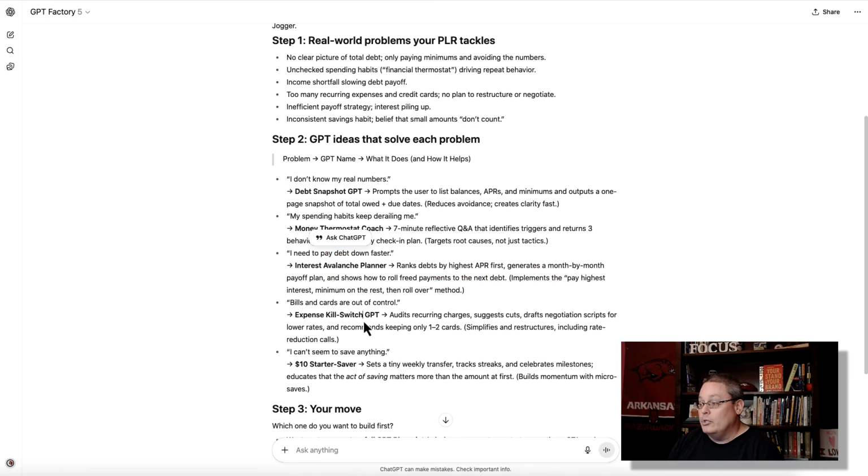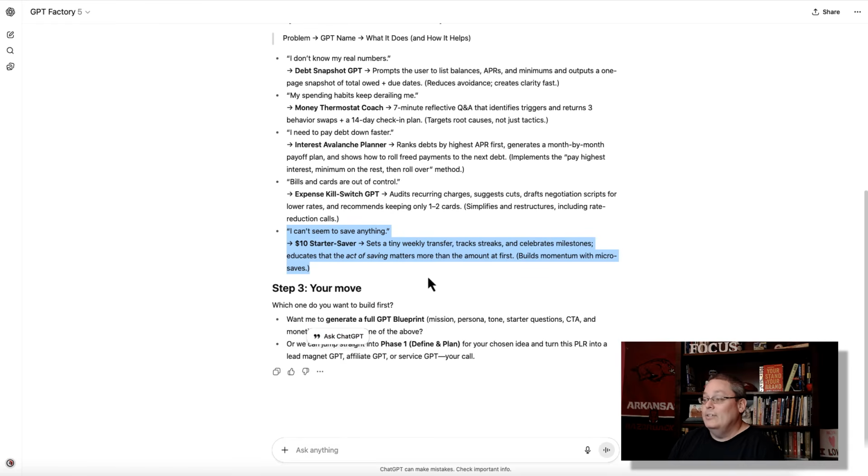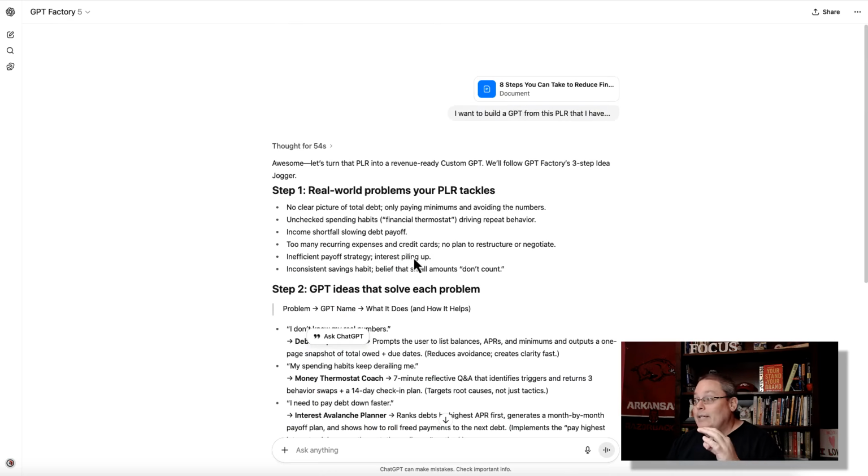Bills and cards are out of control. The expense kill switch GPT. I can't seem to save anything. The $10 starter saver sets a tiny weekly transfer, tracks streaks, and celebrates milestones. This would be the go-to GPT that would actually get people to start saving, starting with $10 to reduce or eliminate their financial stress.